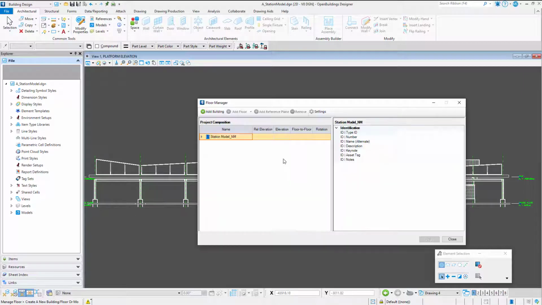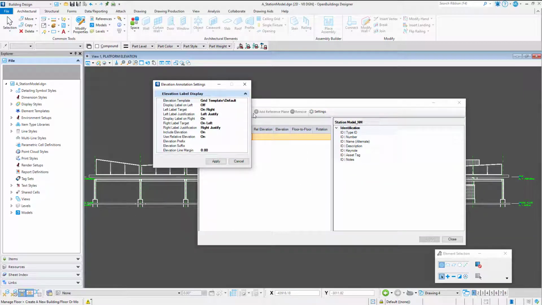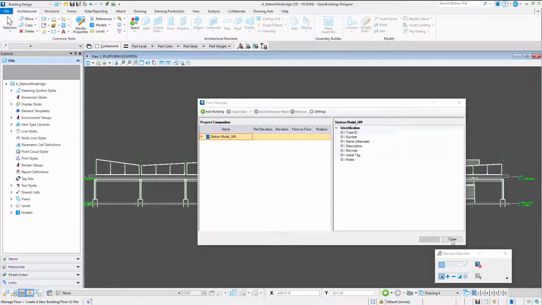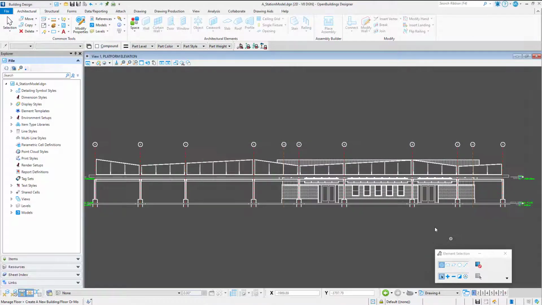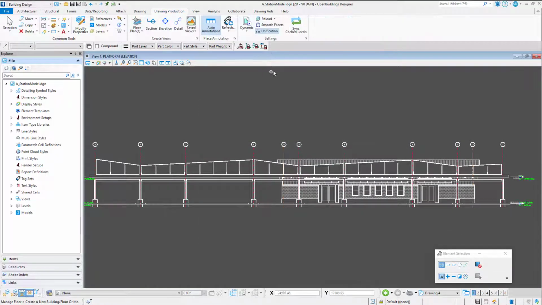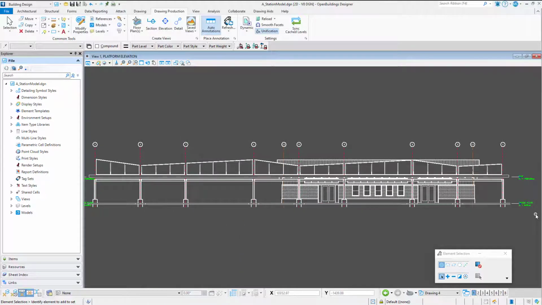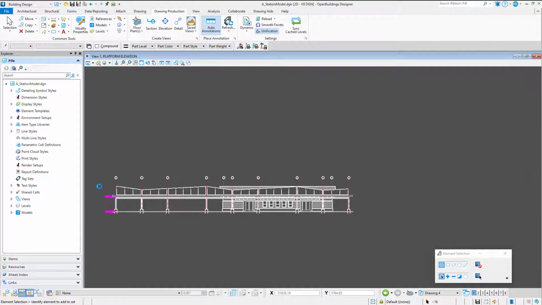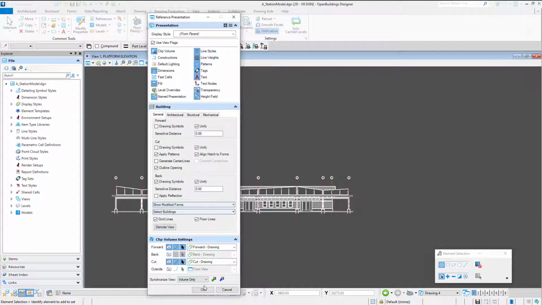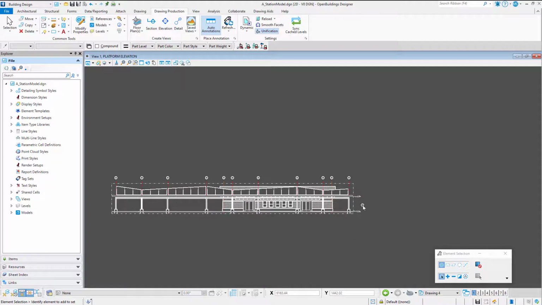I'll just open the Floor Manager and go to Settings and change the template to Project New. Apply and close the dialog. Now if it doesn't appear that the floor elevations have updated, I like to open the reference presentation and turn off floor lines. This should leave no floor lines on the drawing. If it doesn't, delete anything left behind, and then turn the floor lines back on. Now everything is as defined by the templates.